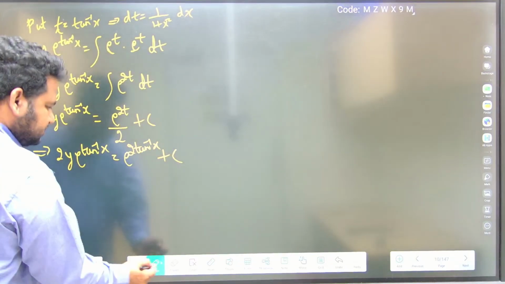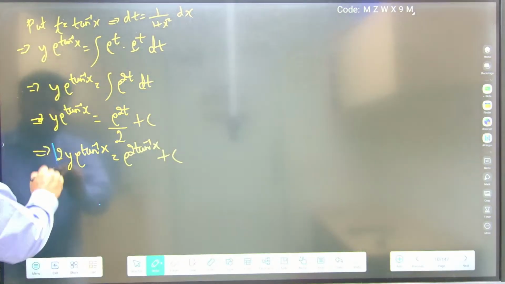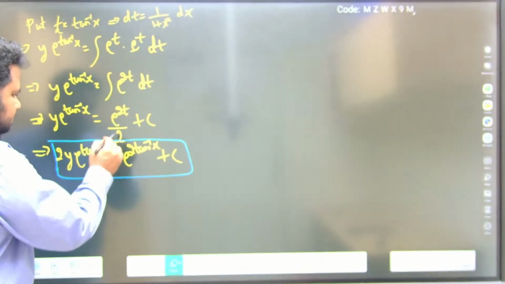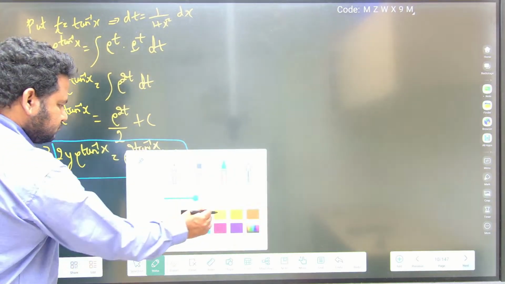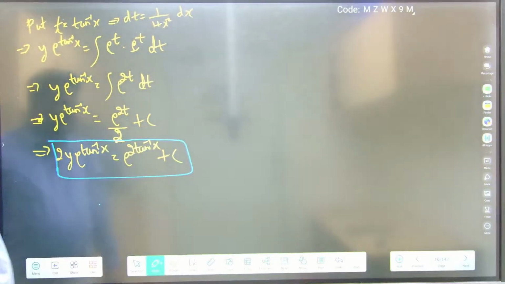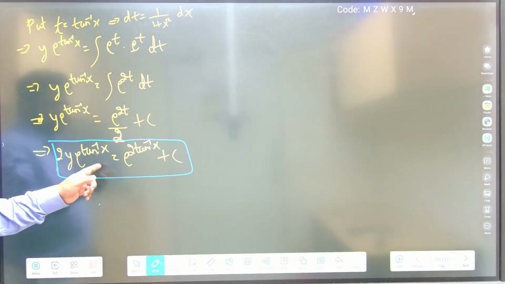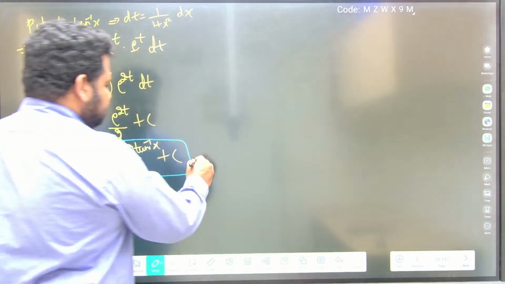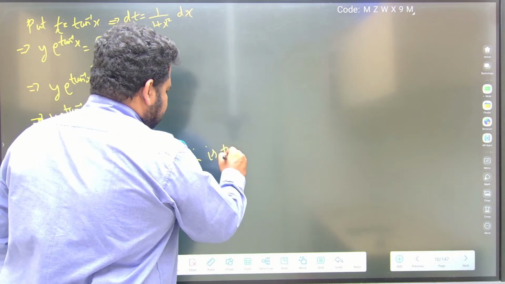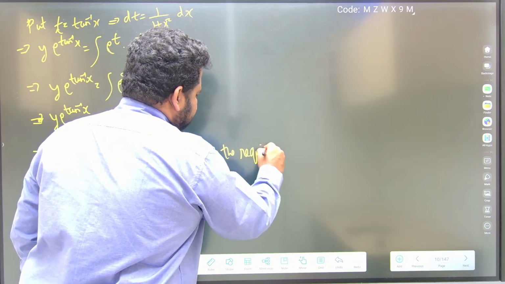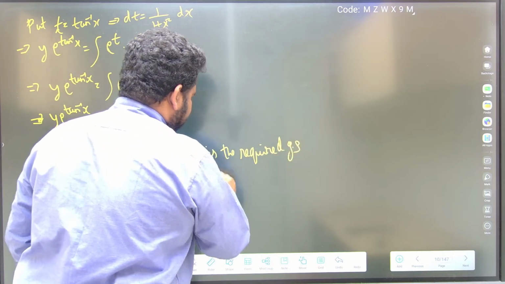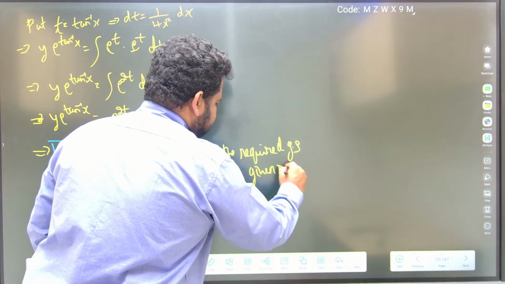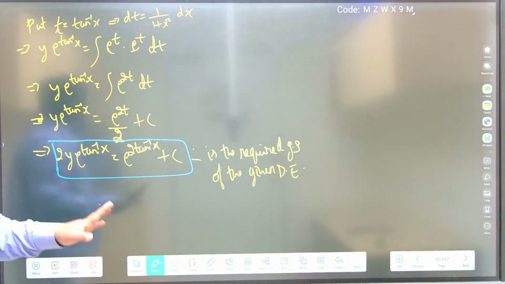So this is the final answer, friends. 2y into e power tan inverse of x is equal to e power 2 times tan inverse of x plus c. This is the required general solution of the given differential equation. That's it. This is how you have to solve this question.